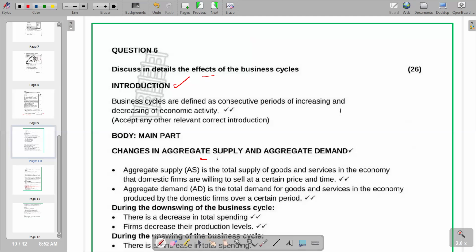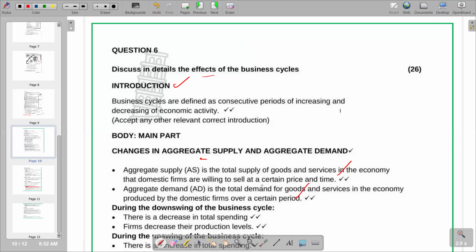So the first point reads: aggregate supply is the total supply of goods and services in the economy that domestic firms are willing to sell at a certain price and time, which is the definition of aggregate output produced by the domestic firms over a certain period. Then during the downswing of the business cycle, there is a decrease in total spending. Downswing is when we are having a lower economic activity. Economic activity is decreasing, so that's where we're going to have a decrease in total spending.